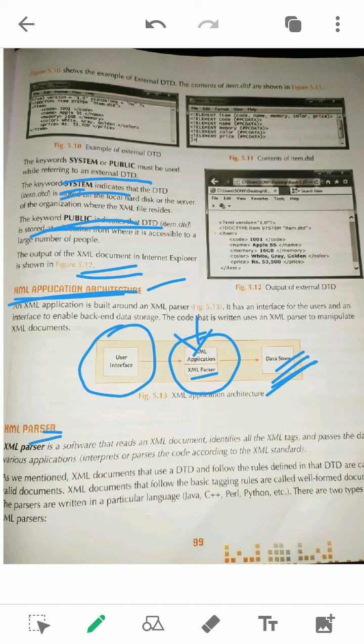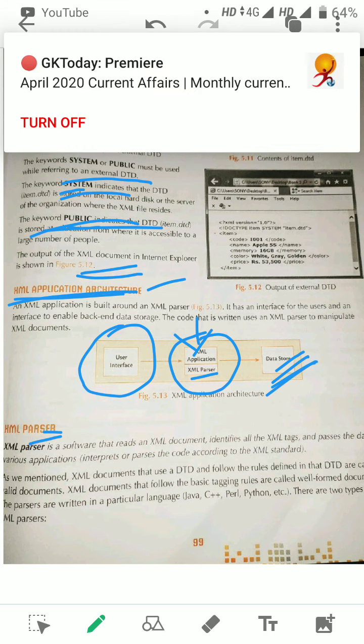Say you have purchased a ticket to Nagaon, but you are trying to travel to Guwahati. After Nagaon, if he comes and checks, he finds that your validity is over. Your ticket is for Nagaon, but you are trying to go to Guwahati, so you will be caught. The parser is like that. It will check everything, that means the contents that are being exchanged will all be checked properly.